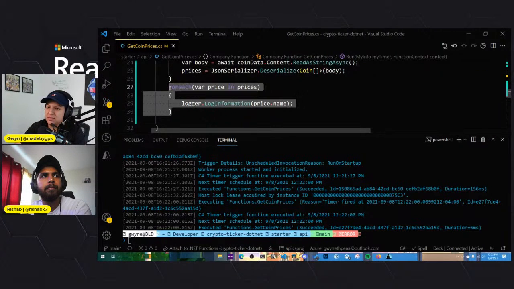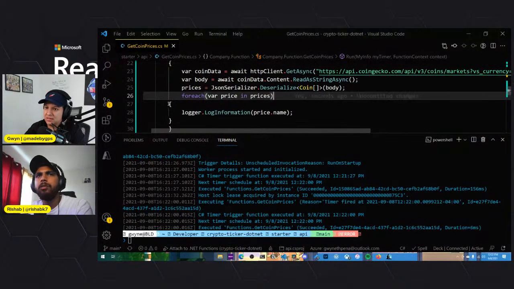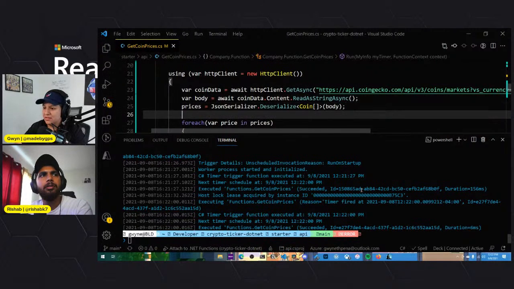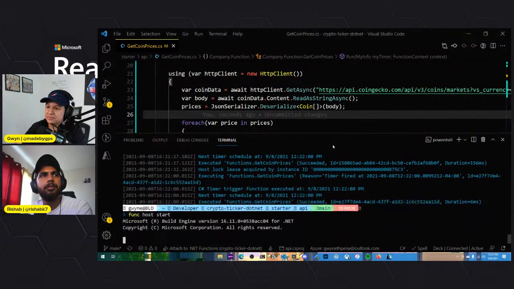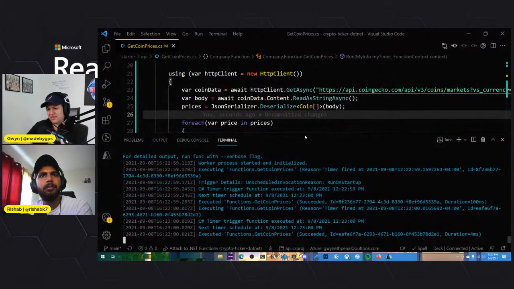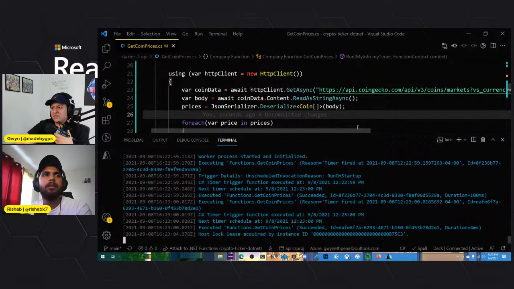Do we have to do this inside the HTTP call? Not sure. Probably not, because we're saving.